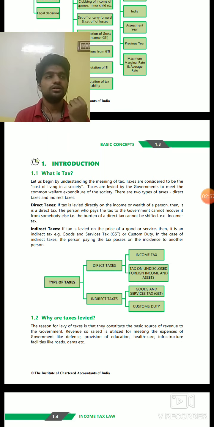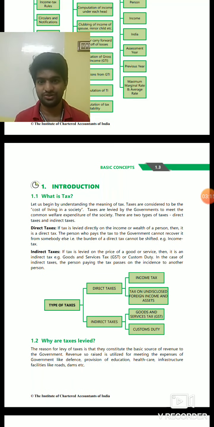There are so many schemes of government, like the Mahatma Gandhi National Rural Employment Guarantee Scheme for removing poverty. All these are done with the help of money. They need money for all these activities.